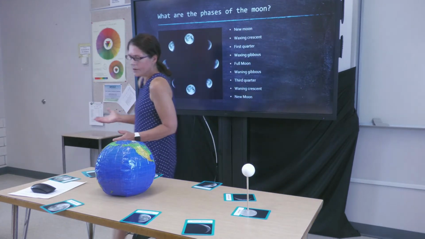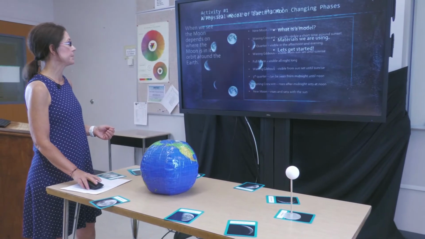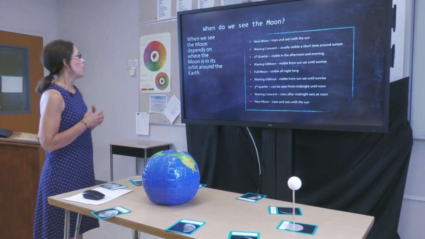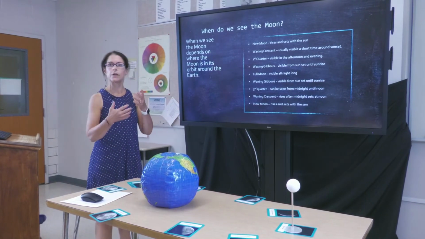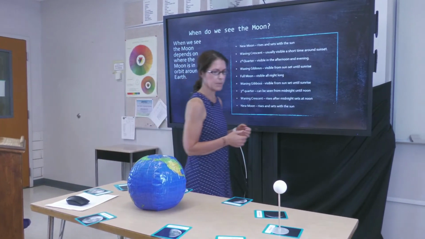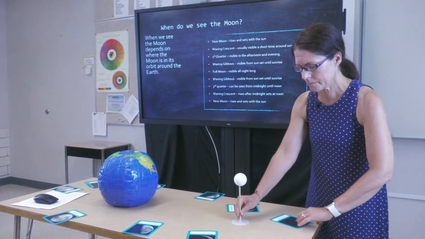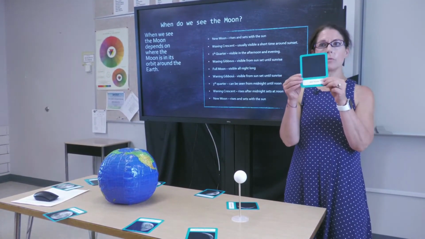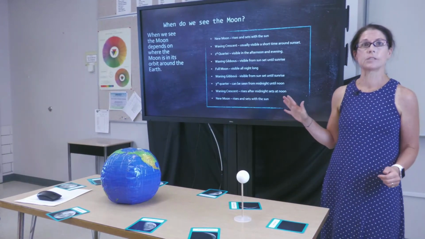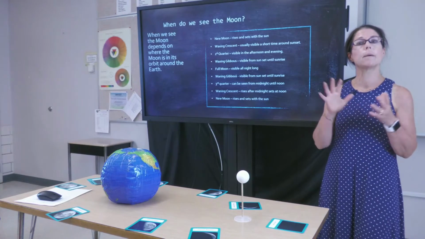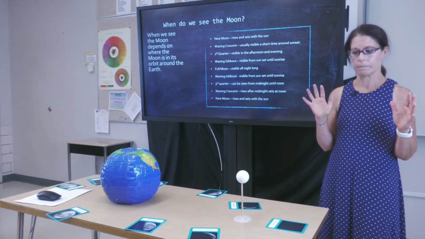So, when do we see the moon? Is the moon out there all the time? When we see the moon, it depends on where the moon is in its orbit around Earth. I want to go over this with you guys again. So, the new moon, this is when we don't see the moon at night, but interestingly enough, it rises and sets with the sun. So when you see that moon, that full moon during the day, that's a new moon.